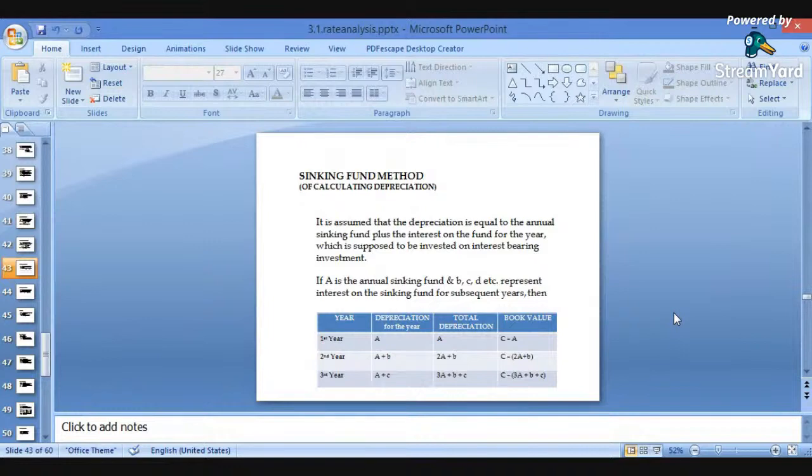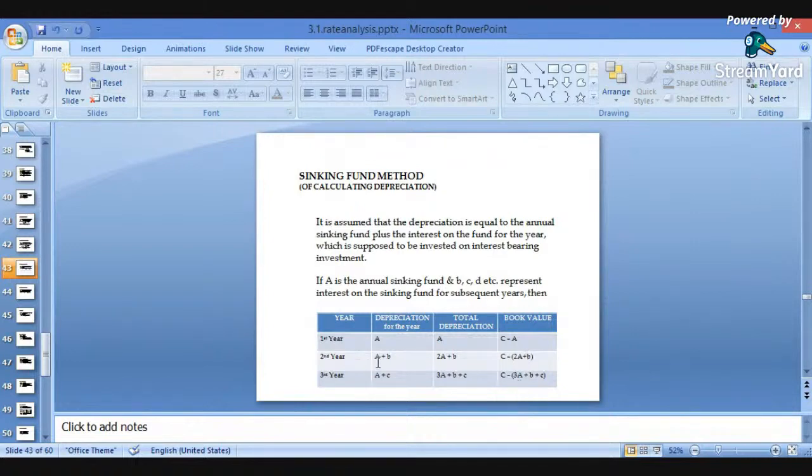Next is the sinking fund method. Here the sinking fund, which we have used before, is again used for depreciation. The same method is used. Here is an example. Depreciation for the first year is A, the total depreciation is A, and the book value is C minus A, that is, the total cost minus depreciation.